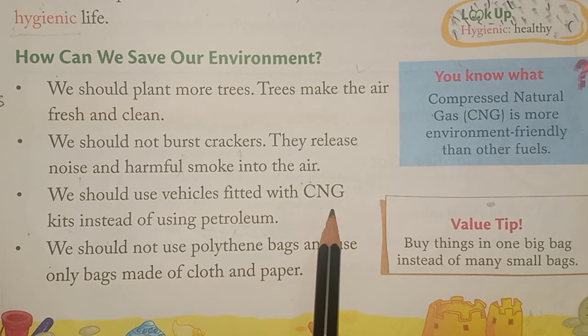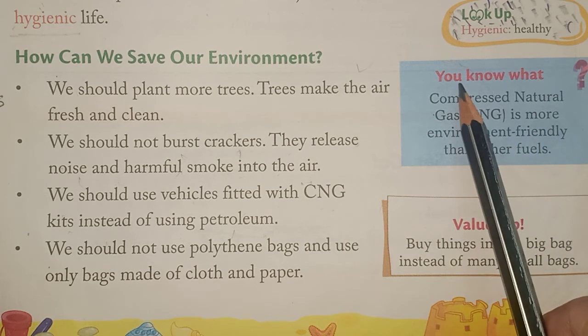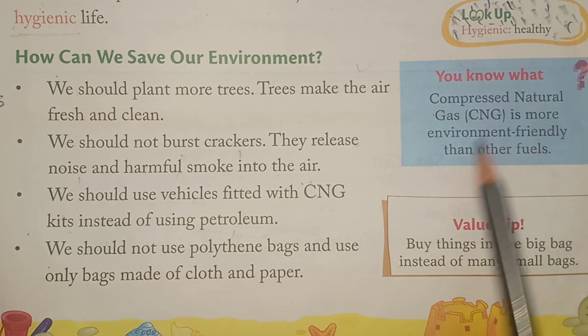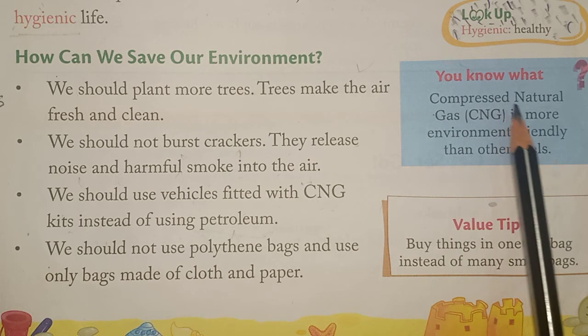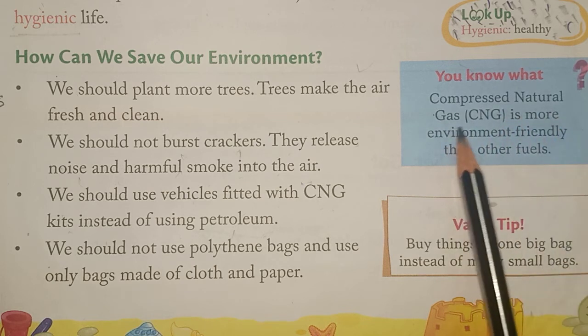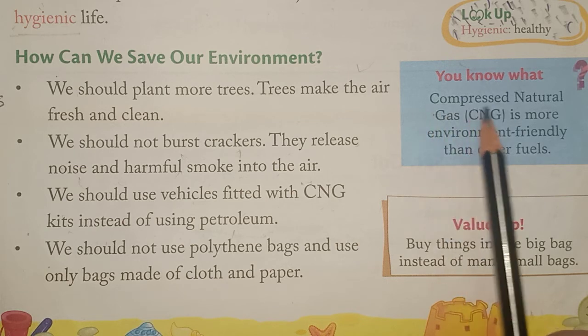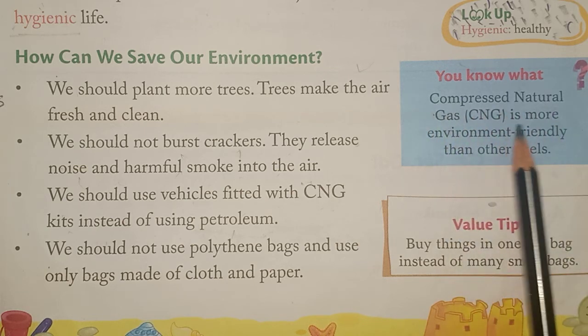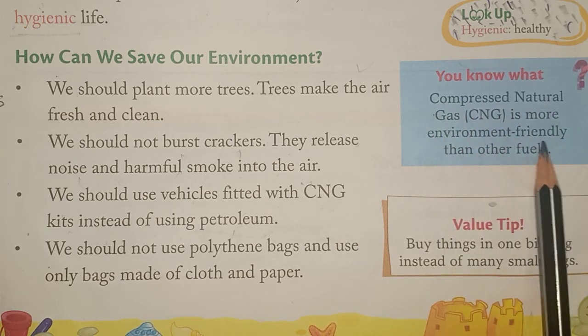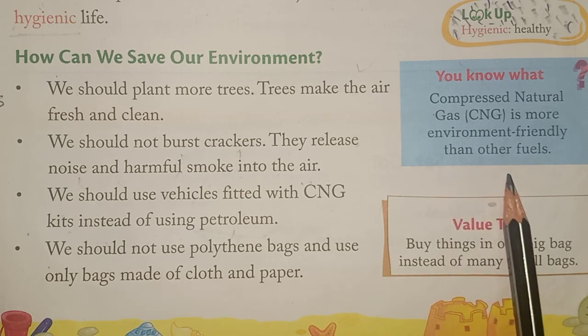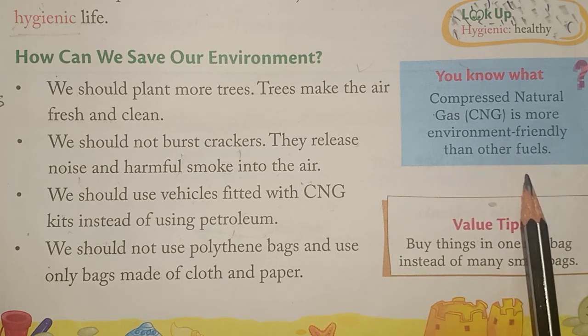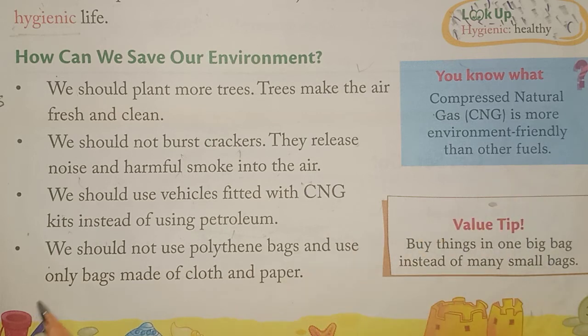Now what is the meaning of CNG? Compressed natural gas. It is CNG. What is the long form of CNG? Compressed natural gas is more environment friendly than other fuels. It is more friendly than petrol, diesel, etc.